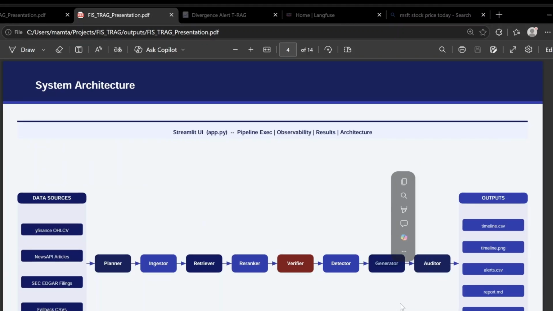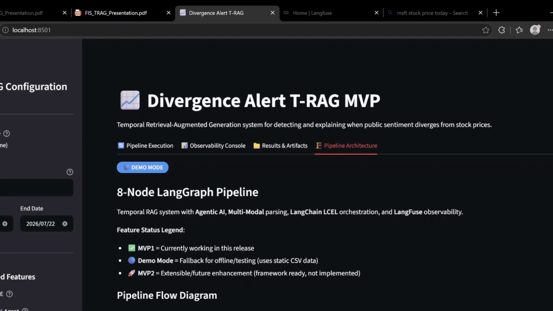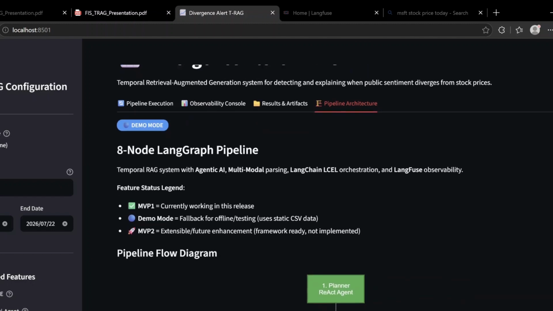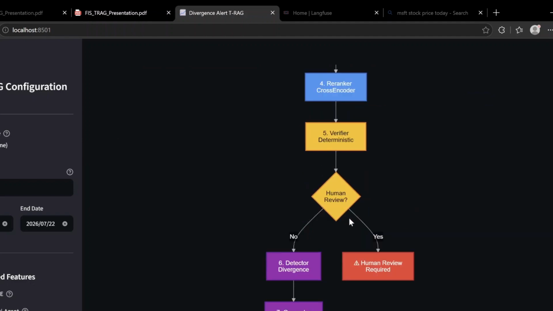For the demo, I will show the Streamlit run and the pipeline architecture, which I have already explained. This is the 8-node LangGraph pipeline, where the ReAct agent is the planner. If human review is required, it will highlight that for human intervention. Or if no human review is required and the agent is satisfied, then the generator will generate a nice report using the multi-agent analyst and risk agents.